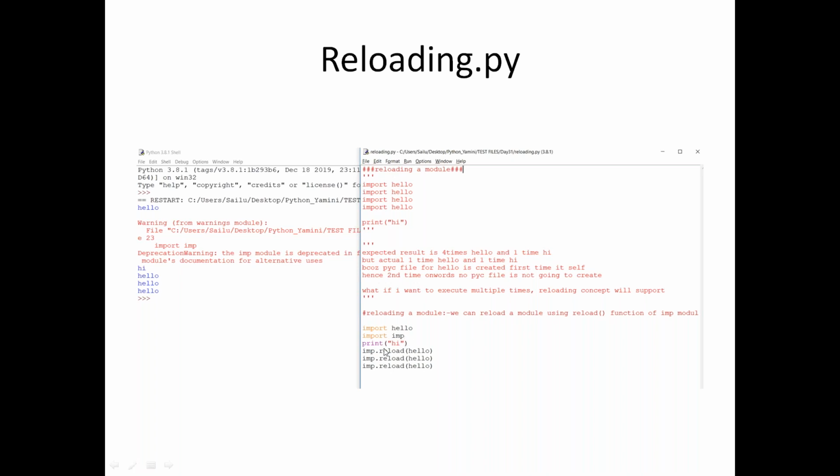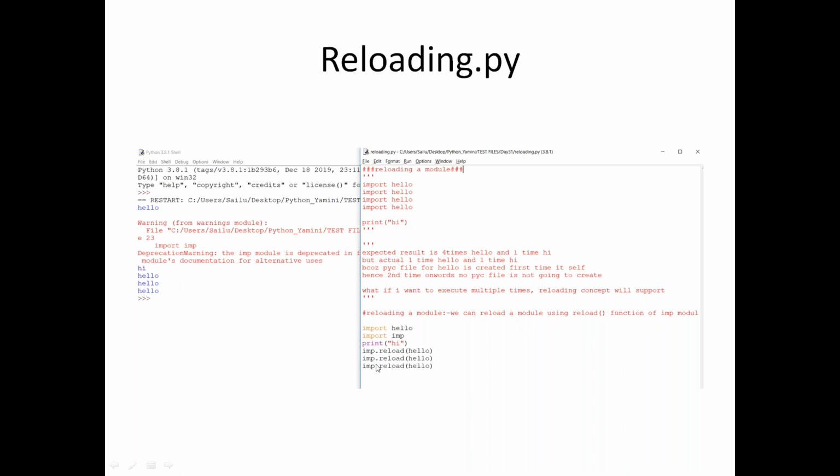I want to import two things, import hello and import imp. There are two different files. Print hi. Now this imp is nothing but what will help me with the reload concept. This imp is a module which helps me do the functionality of reload. So imp dot reload, that is the function name, and in brackets the module you want to repeat.